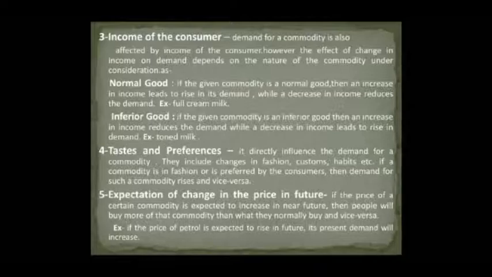As an example, suppose income of a consumer increases. As a result, the consumer reduces consumption of toned milk and increases consumption of full cream milk. In this case, toned milk is an inferior good for the consumer and full cream milk is a normal good.